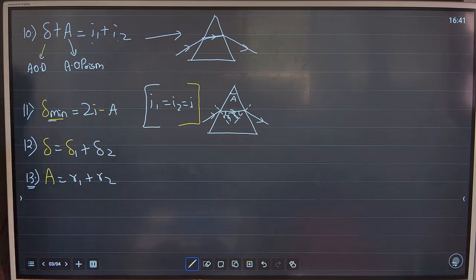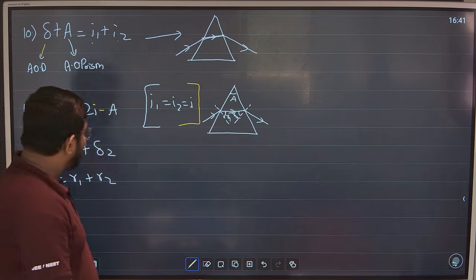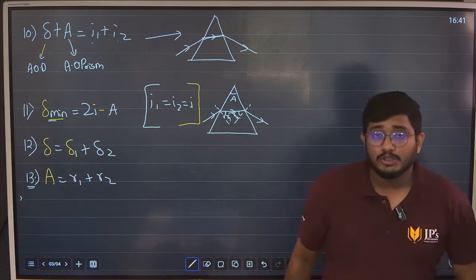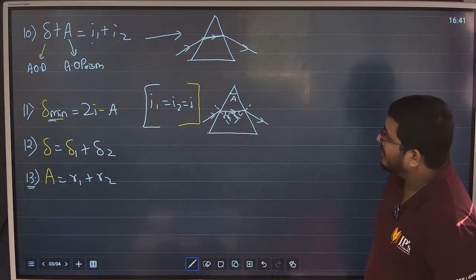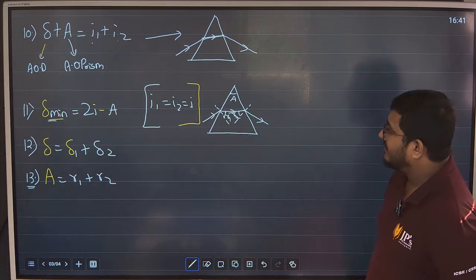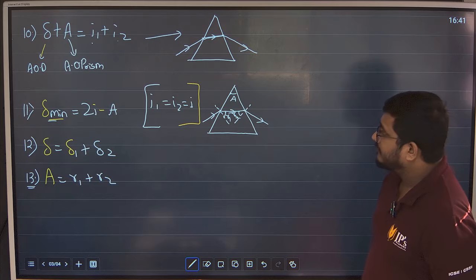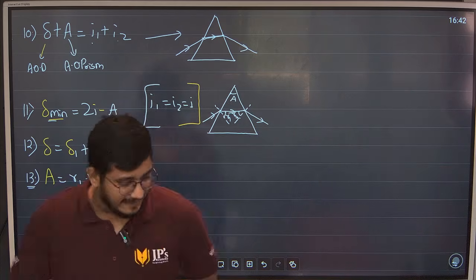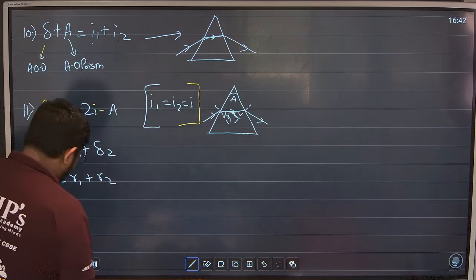Understood? So I guess you have these 13 formulas for refraction through plane surface. है ना? इतने ही 13 is enough. Okay. ठीक है? Next. Understood? We'll move on to the next chapter, guys.